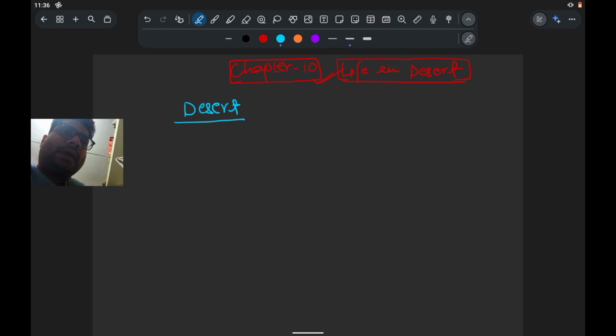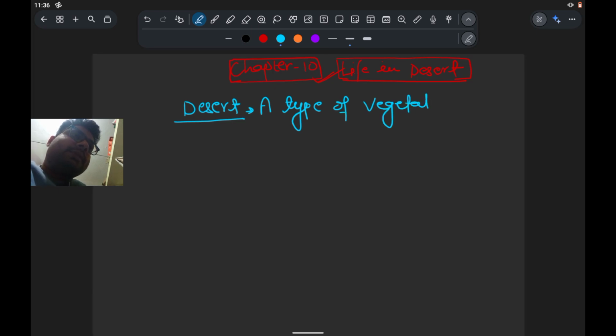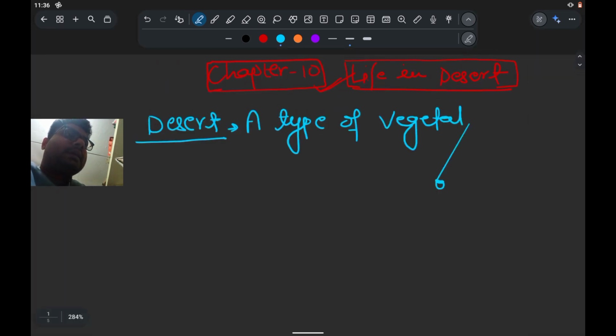Desert क्या है? It is also a type of the vegetation. What is desert? It is a type of the vegetation. We have seen that the vegetation is mainly of three types. That is the forest, grassland, and the desertic region. So it's a type of the vegetation.